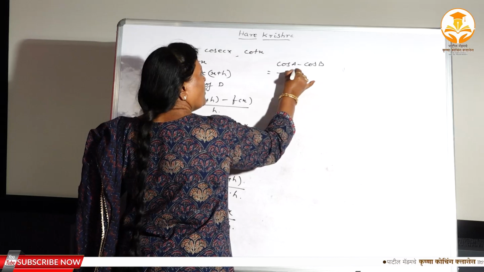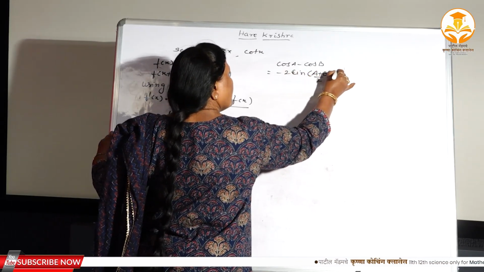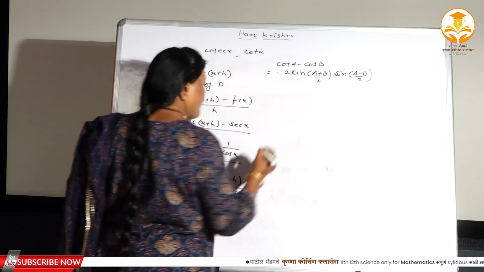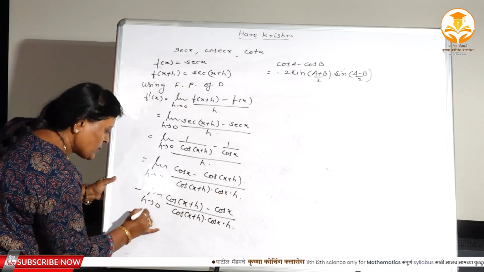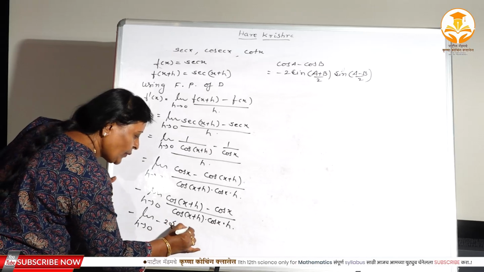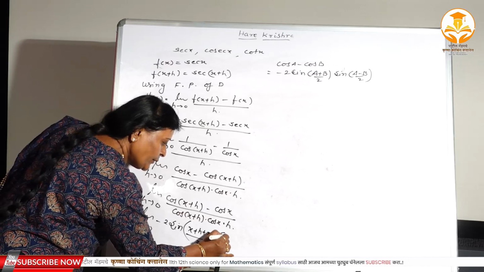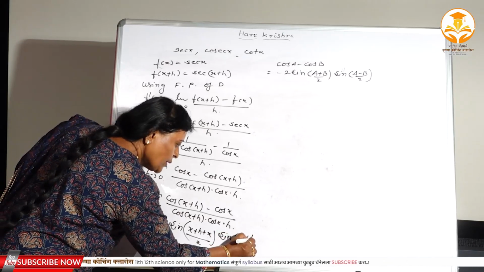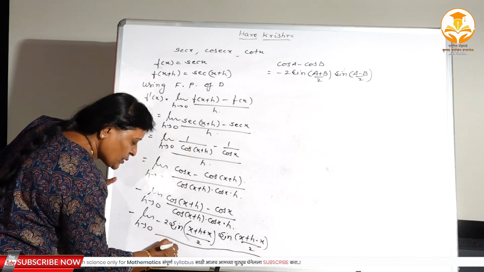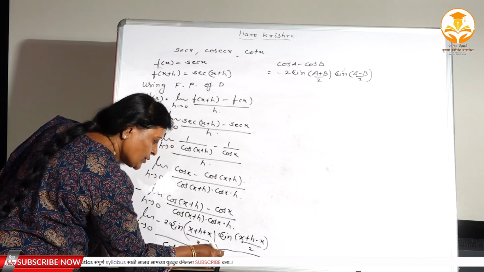I just told you, minus 2 sin a plus b divided by 2 sin a minus b divided by 2, right? Therefore, here again minus limit h tends to 0 minus 2 sin x plus h plus x divided by 2 sin x plus h minus x divided by 2 divided by cos x plus h into cos x into h,